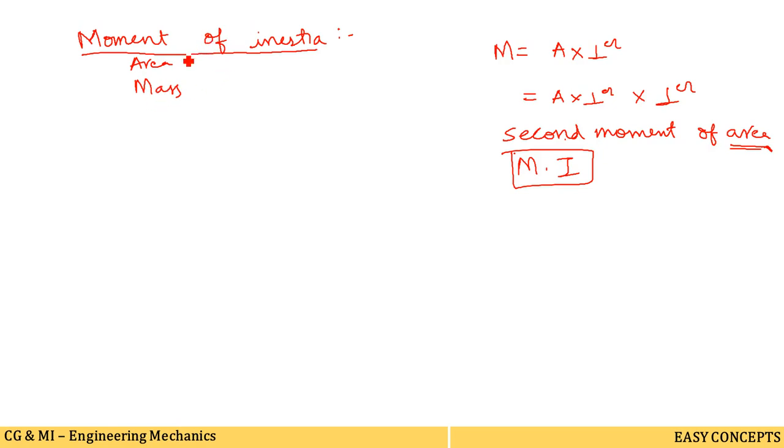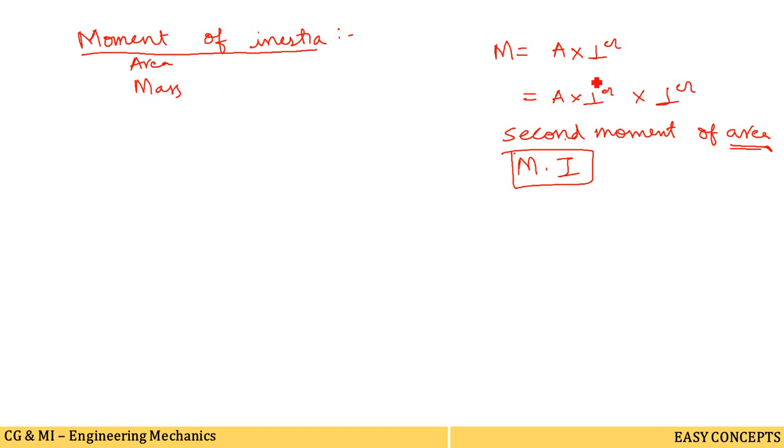If we are talking about structural design concepts, then we have to take the area moment of inertia, but if we speak only about the area, that is the second moment of area. Okay, so now what is the unit of moment of inertia?